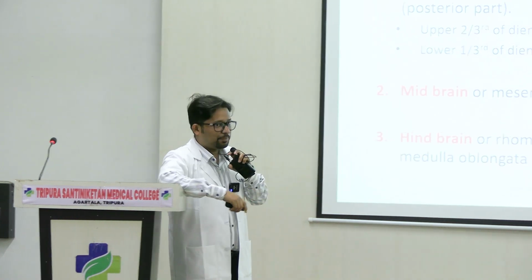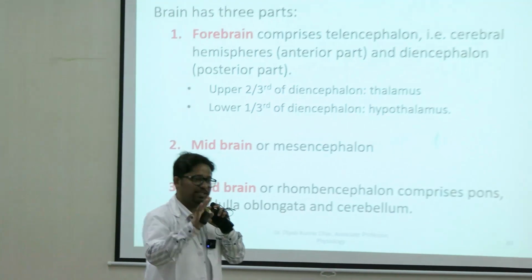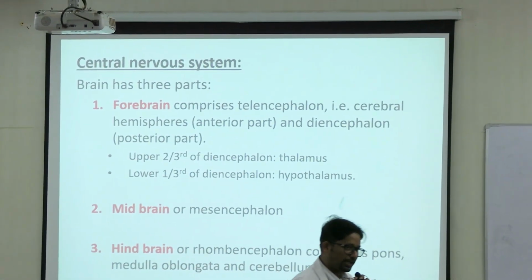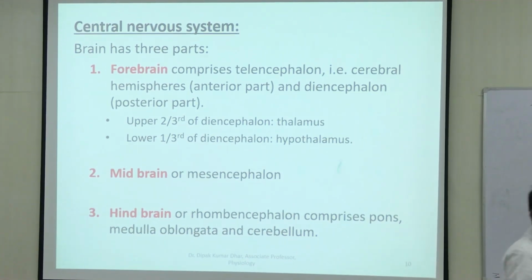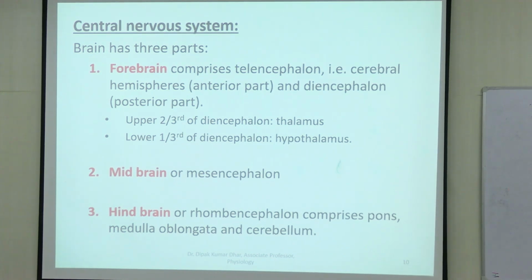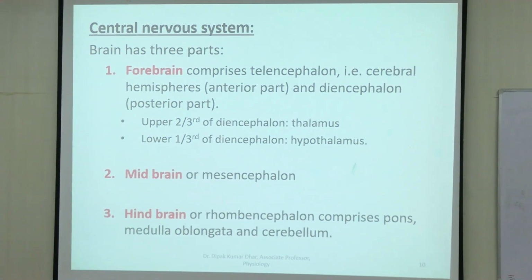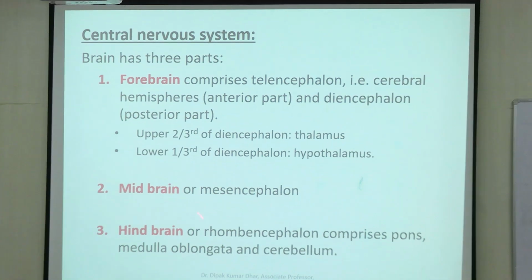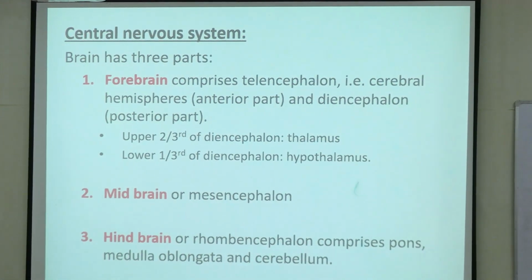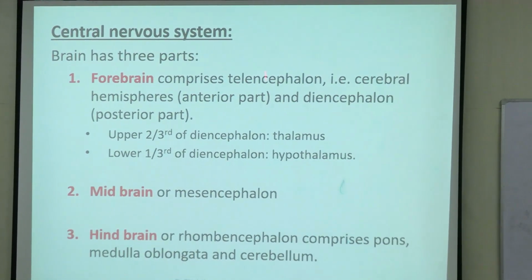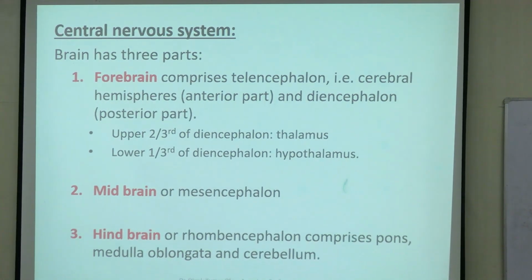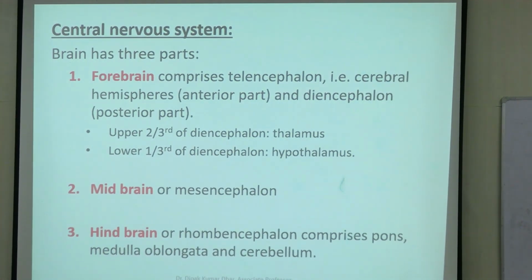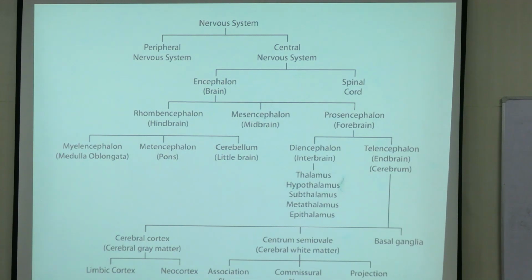Okay. So what are the parts of the brain? We have seen the broad scheme of things, afferent and efferent. Now let us again go back to the parts of the brain. Broadly there are three parts: forebrain, midbrain and hindbrain. The forebrain is also considered the telencephalon. So I'll go to a slide. Let us see here.